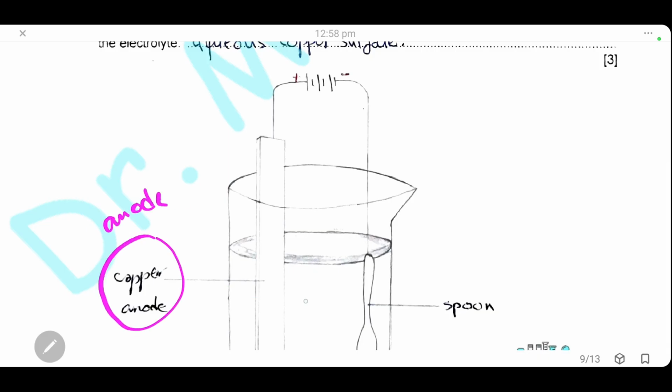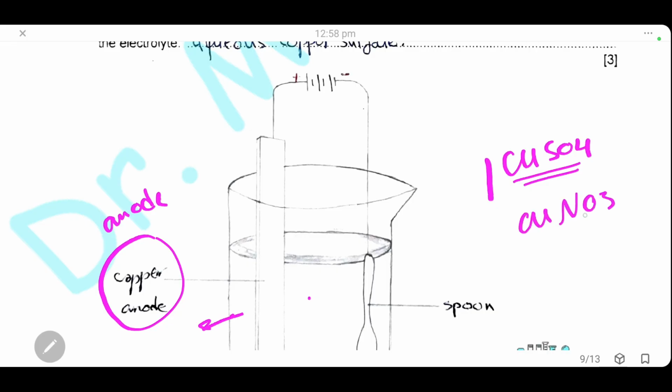So the electrolyte here will be an aqueous solution of a soluble copper salt. It has to be soluble. We know that copper sulfate is soluble, so we can choose copper sulfate. Or if you don't know whether the salt is soluble or not, we can always choose nitrate, because nitrate is always soluble.